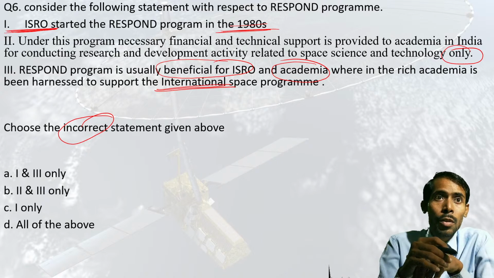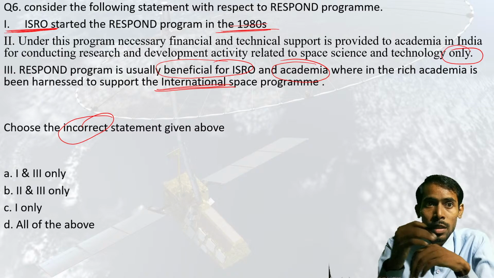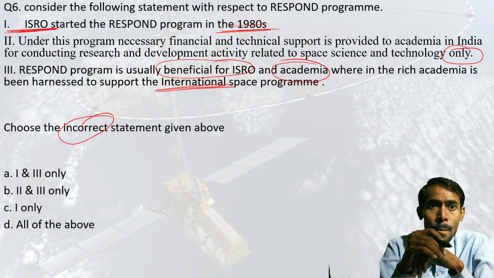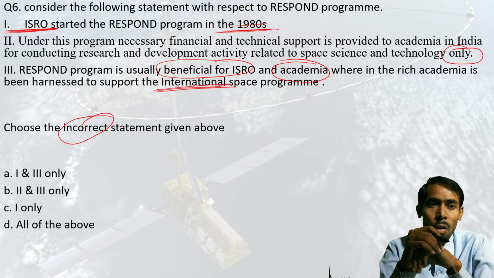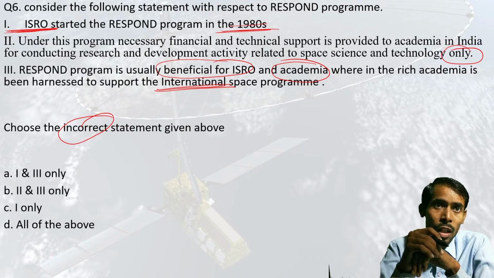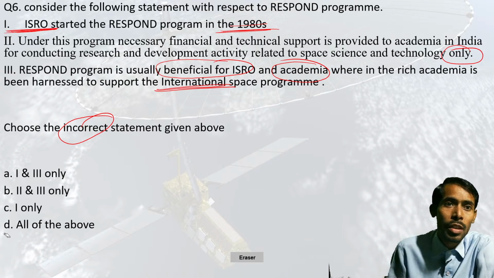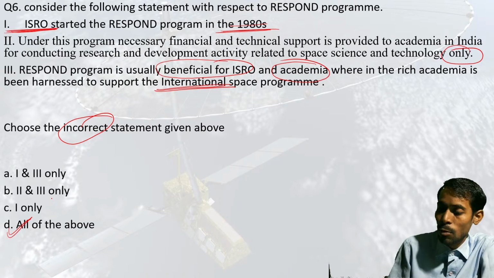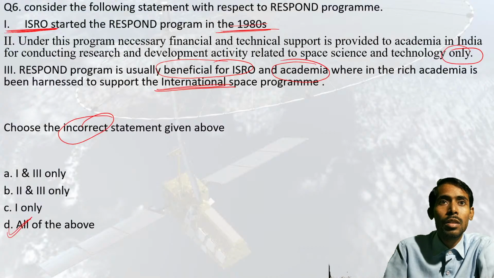So if we go thoroughly through these statements, somewhere you will find that all of the given statements are wrong. So here the answer would be option D. Sorry, where is that?